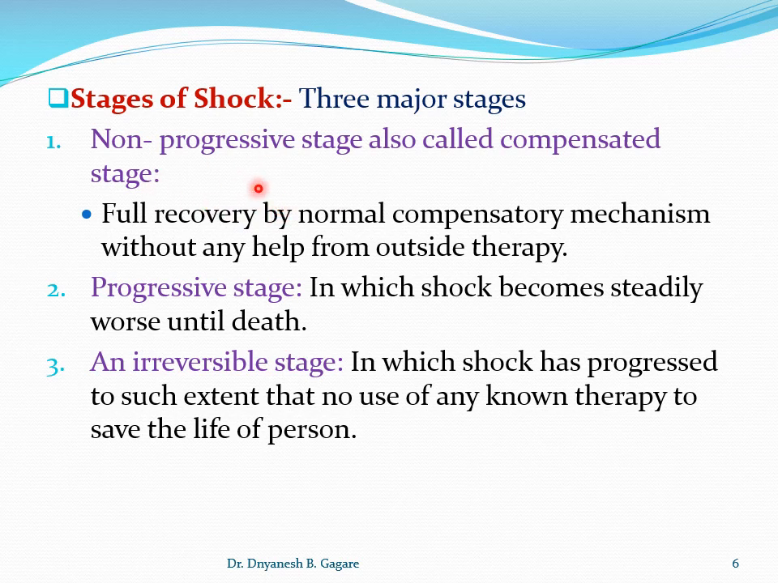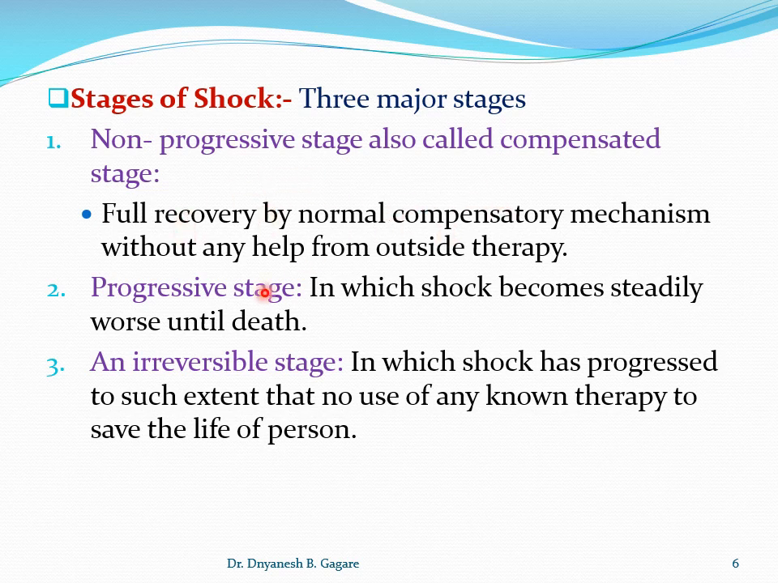Okay, I will give one example. For example, in hemorrhagic shock, the study was done in a dog experiment. If the loss of blood (hemorrhagic means loss) is 10%, then the body's mechanisms, that is the baroreceptor mechanism and other mechanisms, easily recover. There is not that much effect on the body, and that is called the non-progressive stage.